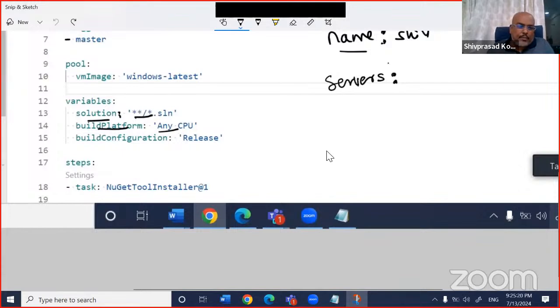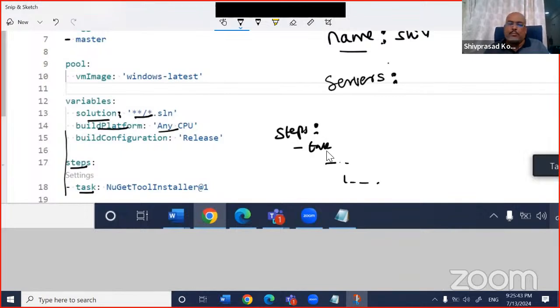Steps colon, then a space, and here the hyphen comes. I hope you can see the small thin line here. If you write it wrongly here, then it will give you an error. So there is a space, and then you say a task, and the task can have something else, and then this can have something else.